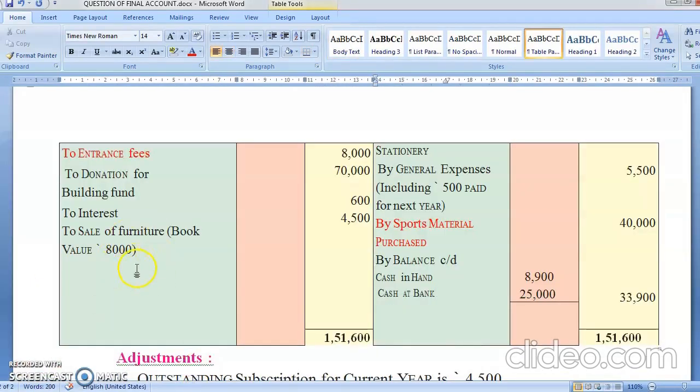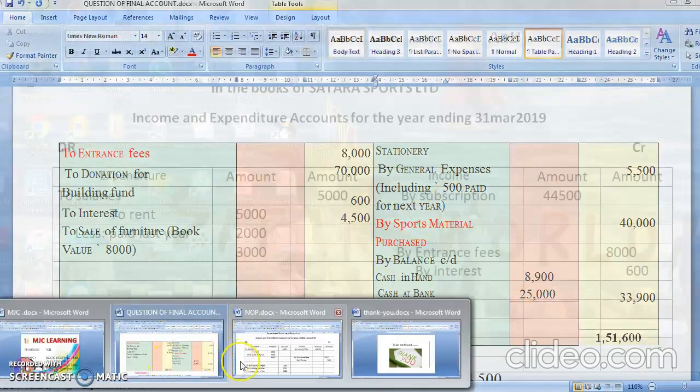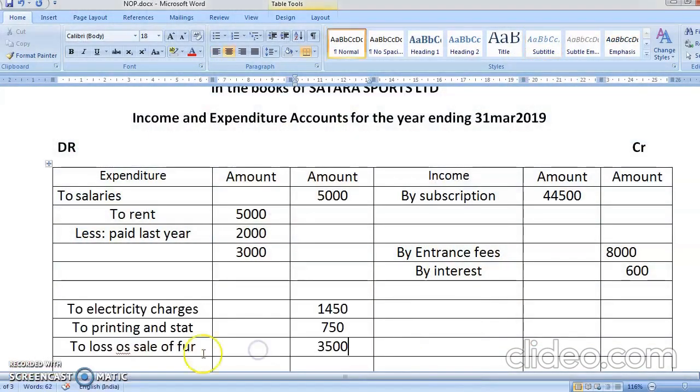So here we have completed with the debit side. We'll come to credit. General expenses include 500 paid for the next year. So next year means prepaid. Okay, so general expenses is again an expense. So you'll write here to general expenses. How much is the general expenses?